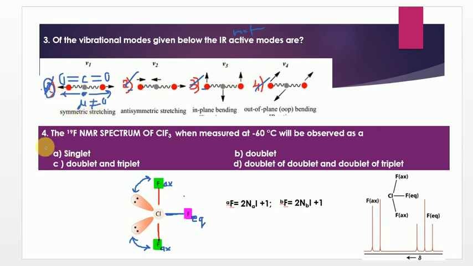Come to the next question, which is on the F19 NMR spectrum. They are asking how many signals you will observe for ClF3, that is, chlorine trifluoride.